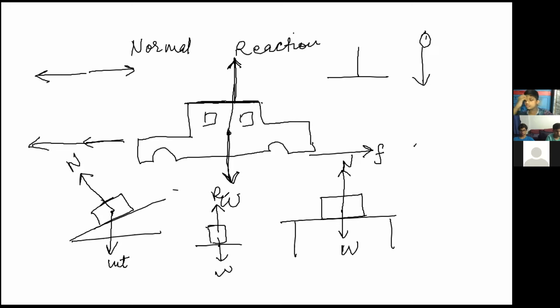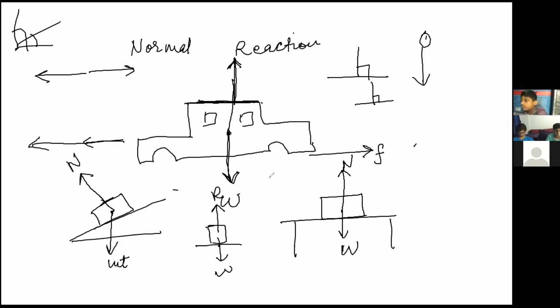Is it clear? Weight and normal reaction. Clear to you all? And what is the meaning of perpendicular? Perpendicular means a 90 degree angle. This is 90 degrees, no? You know 90 degrees from geometry. Is it clear, Amina? This is 60 degrees, this is 90 degrees; you make it with a protector, no? So on the surface, the normal reaction is at 90 degrees, and towards the earth, at 90 degrees, is the weight.